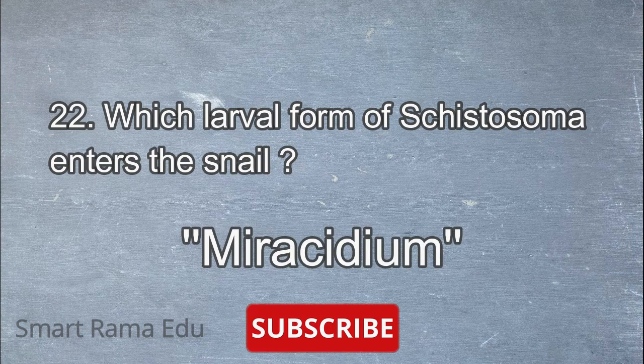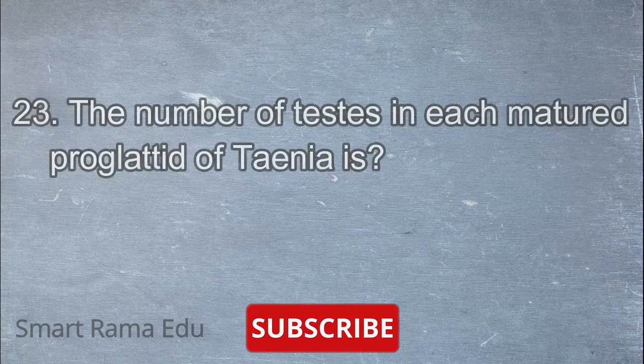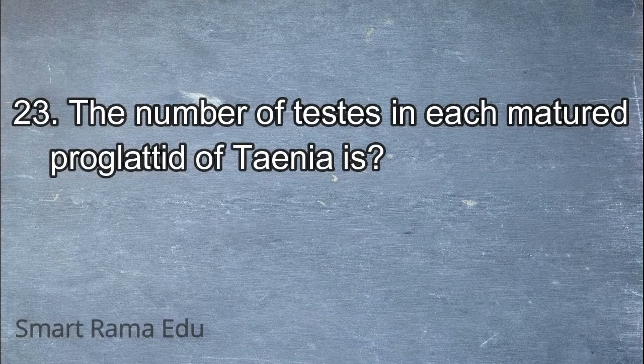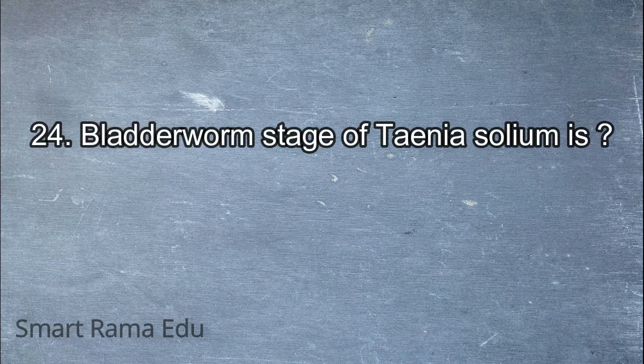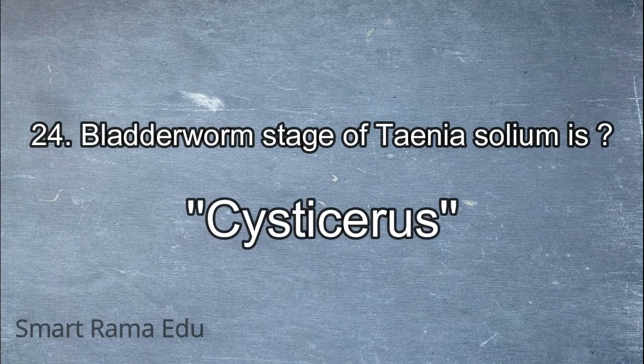Answer: Miracidium. Next question: the number of testes in each mature proglottid of Taenia is? Answer: many. Next question: bladder worm stage of Taenia solium is? Answer: cysticercus.